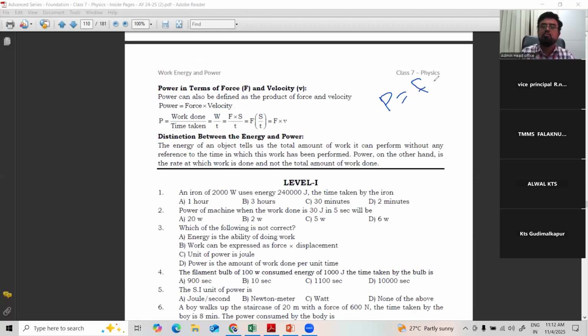Power is equal to force into velocity. As you know, power is equal to work by time. Work is nothing but force into displacement, by time. Displacement by time is nothing but velocity. So you know velocity is equal to distance by time.